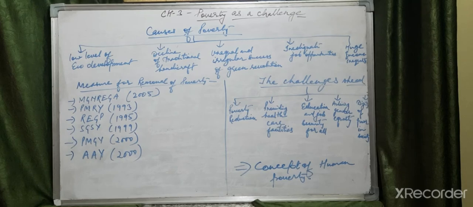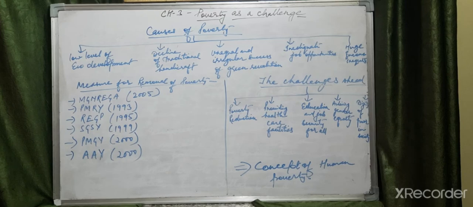Next one is Pradhan Mantri Rozgar Yojana, also called Prime Minister Rozgar Yojana. It is the same, and it was started and implemented in 1993. According to that, self-employment is generated through this program. The aim of the program is to create self-employment opportunities for educated unemployed youth in the rural areas and small towns. They are helped in setting up small businesses and industries under this program.